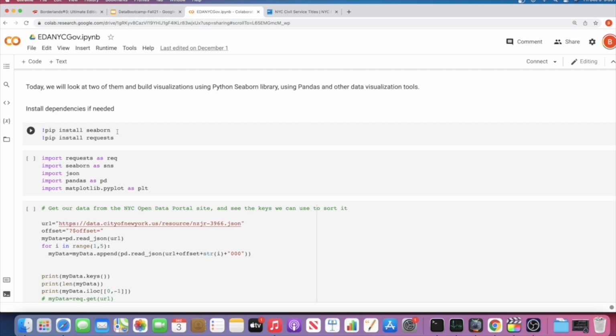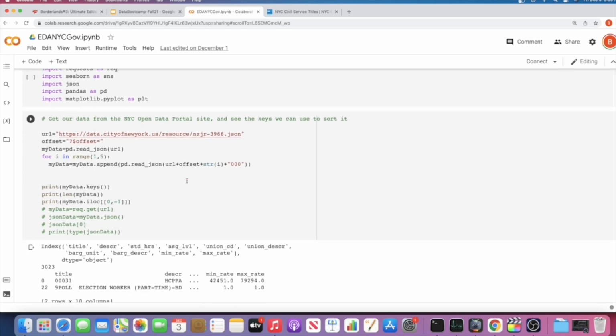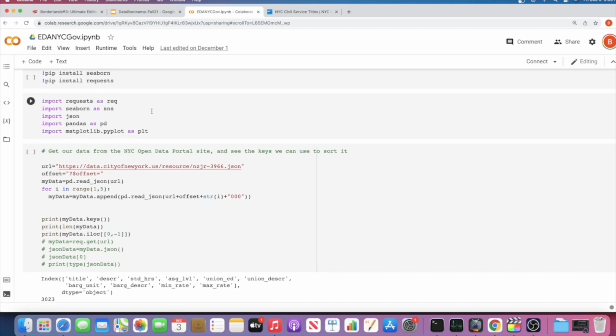So that takes care of all of that. And requests is actually a way to get information via HTTP, like using URLs. And over here we have the libraries we're going to be using. So we have requests, Seaborn, JSON, pandas, and PyPlot, which is used to actually plot our data.